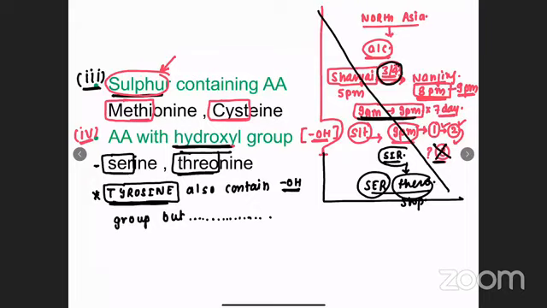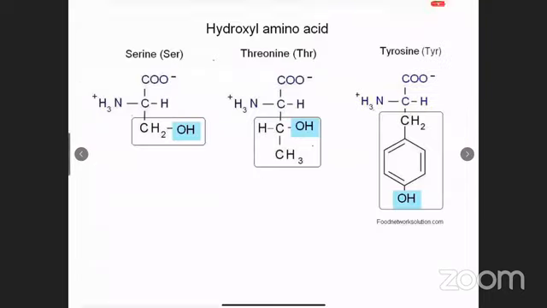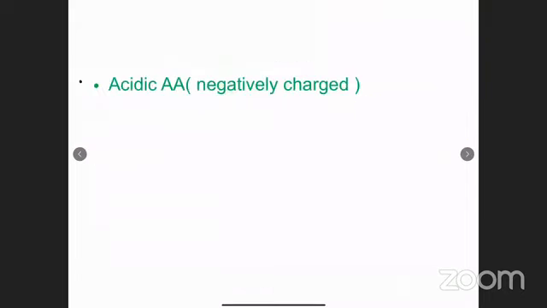The fifth subcategory is acidic amino acid. See, acid we can write like this, COOH. We usually write acid like COOH, or we can write like COO negative. We can write either COOH or we can write like this. Both the way it is same.